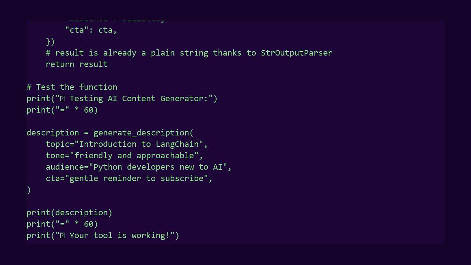This function is now your AI content generation tool. Next, we immediately test it with a sample call, a description for Introduction to LangChain, with a friendly tone, beginner audience, and a gentle subscribe call to action. Run this cell and watch your tool in action.